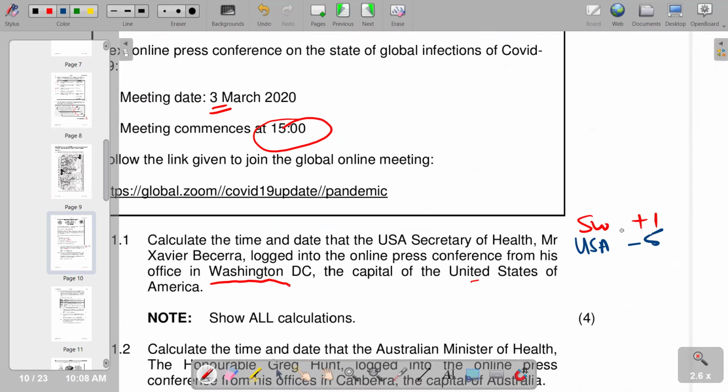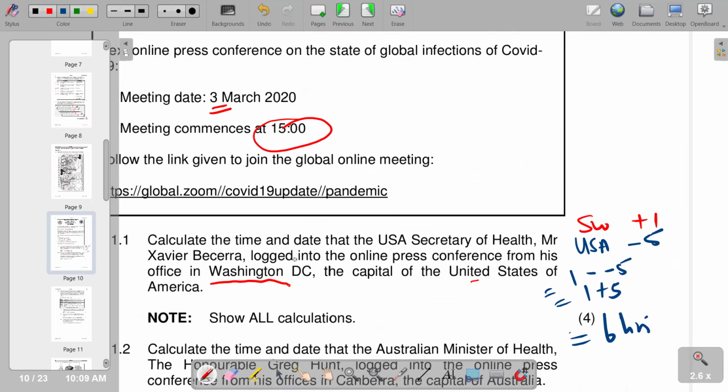So we check the number of hours in between. We are not going to say Switzerland minus USA, but saying minus 1 minus 5, which is the same as saying 1 plus 6, and you get your 7 hours. Sorry, this one is going to be plus 5, so it will give you 6 hours. So we are saying 1 plus 5, and you get your 6 hours.